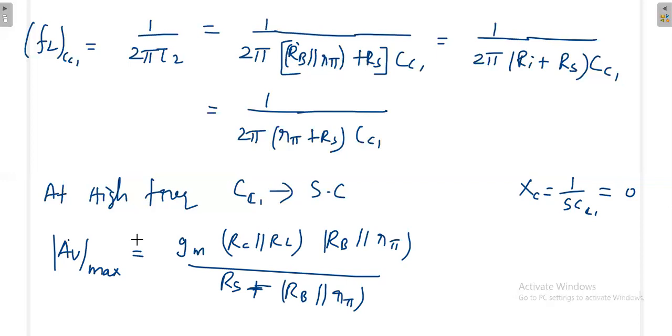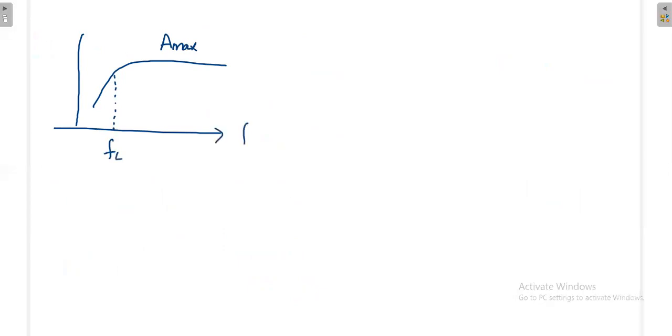But when you decrease your frequency, your gain also will decrease. We have found out the cutoff frequency also. When we analyze the low frequency, it gives the high pass filter nature. So it goes like this, reaching the maximum. At some point it gives the cutoff frequency that we have just now calculated. This is the lowest cutoff frequency, and it is due only to the coupling capacitor C1. Then we have to analyze the remaining coupling capacitances also.